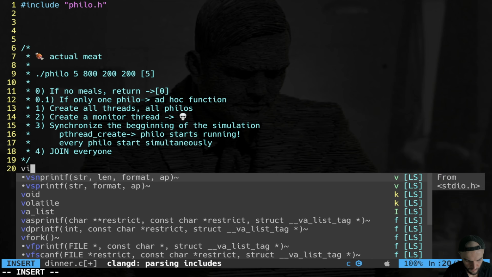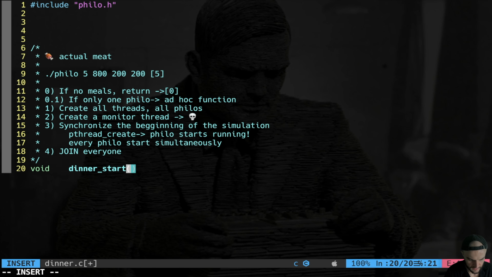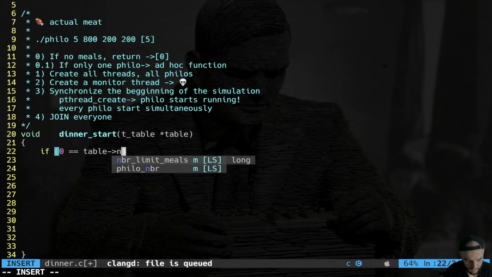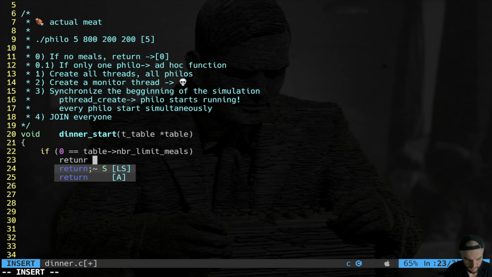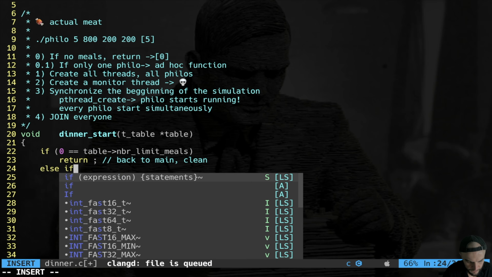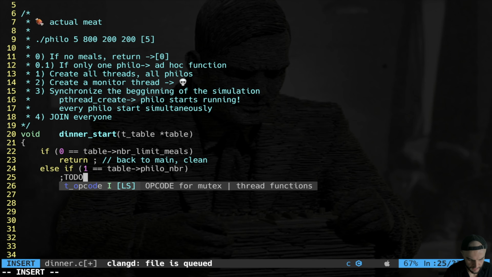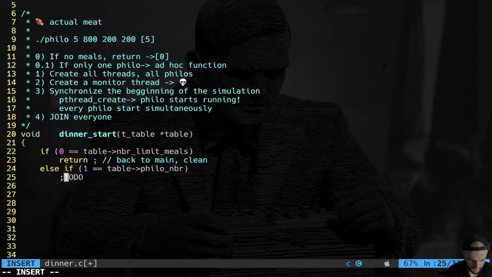So we do void dinner start, and as an input we have a pointer to the table, right? Type table. So immediately I say if 0 is equal to table number limit meals, you simply return. Go back to the main, we are finished. Back to main clean. Else if 1 is equal to table philo number, we're gonna do it later, to do an ad hoc function to handle one philosopher.